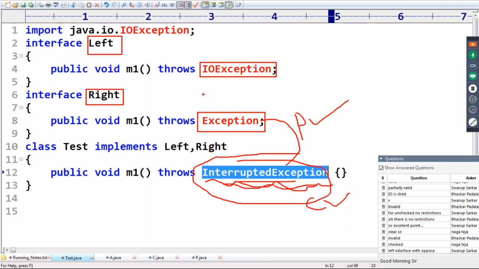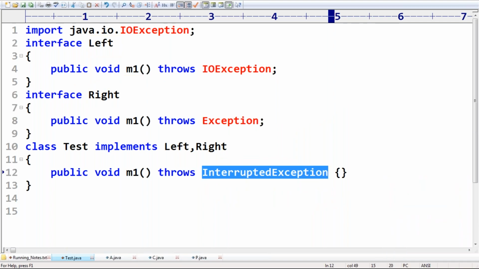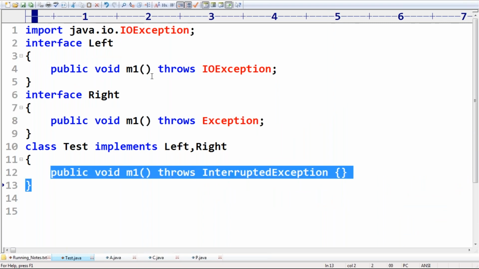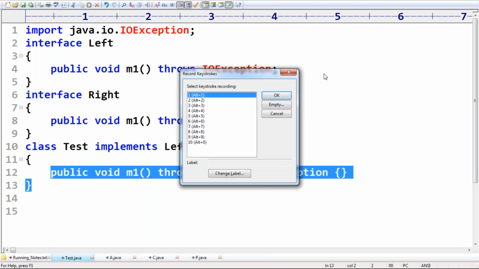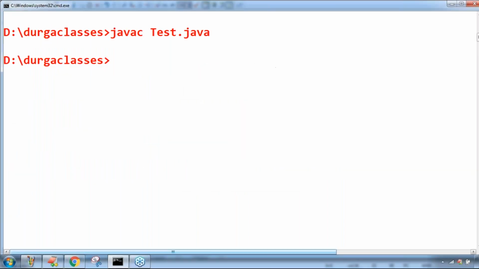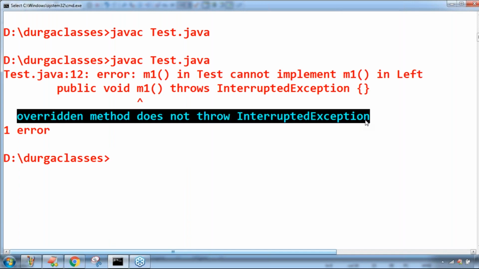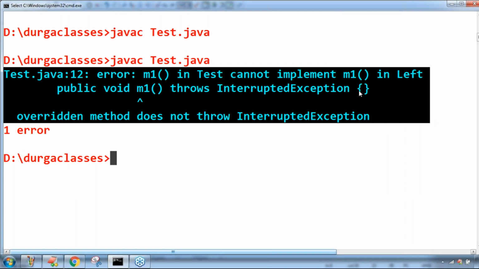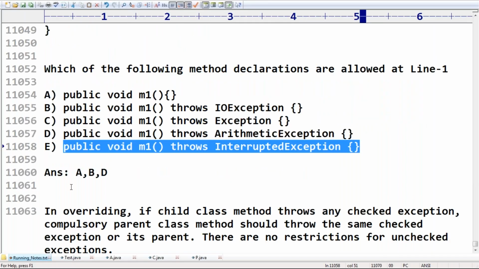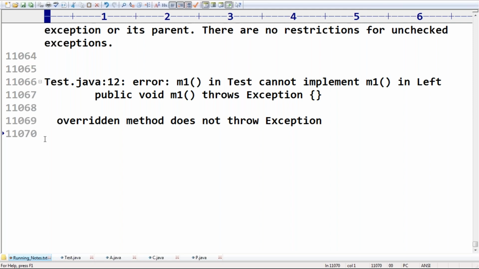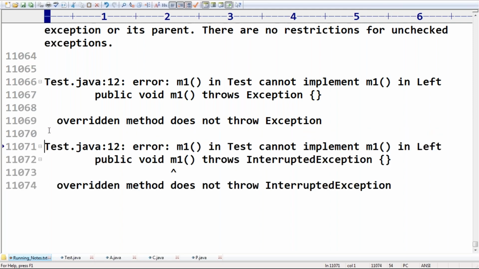This InterruptedException is not thrown by the left interface's m1 method. That's why this one is invalid. The problem is with respect to left, so this method is not implementing the left interface method. Now observe this terminology carefully. What answer are we going to get? Immediately we get an error: the overridden method doesn't throw InterruptedException. Can you please confirm any doubt about this terminology? Respond, friends.